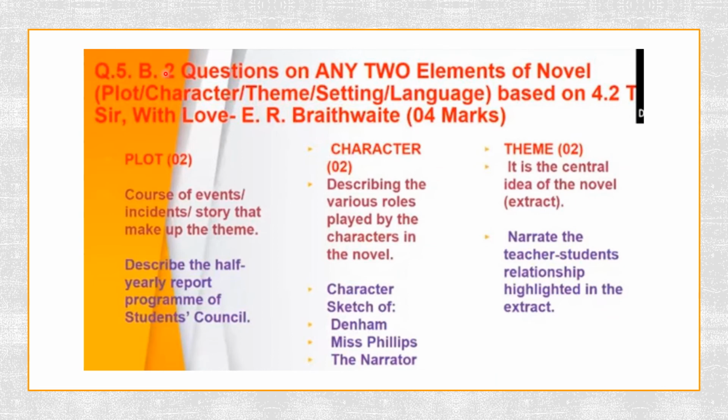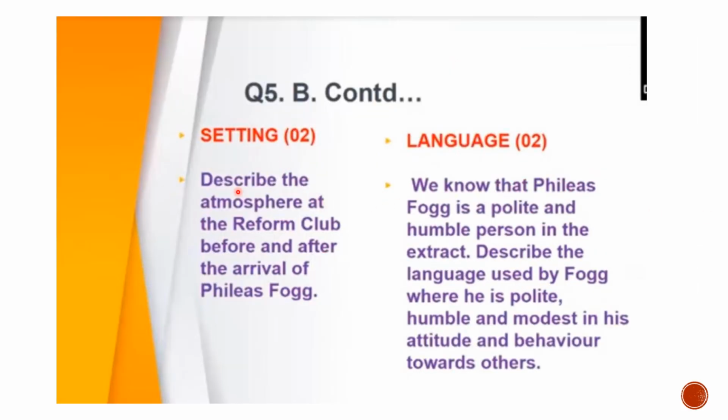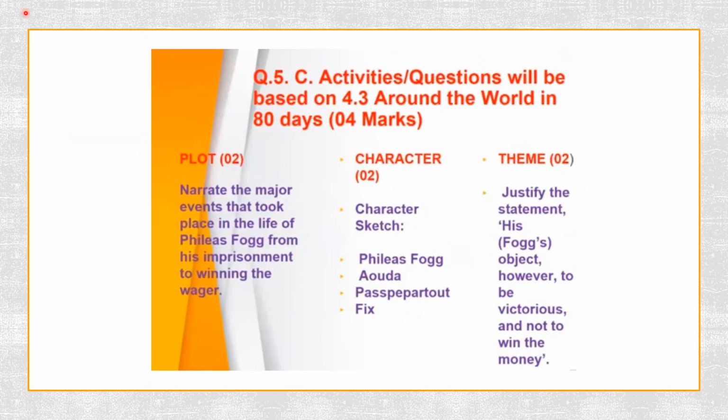Question number 5B is based on 4.2, To Sir with Love. So you will get questions on the plot, questions on character, questions on theme. Okay, this is again for 4 marks. However, the questions can be based on any of these. Or the setting. What is the setting? Where is the story taking place? What language has been used in this drama? Okay, so you can read these questions. Once we do the lesson, you will understand what these questions are and how you need to answer them.